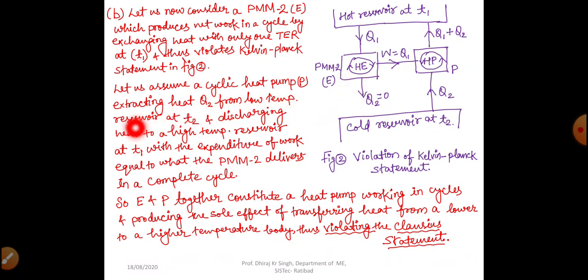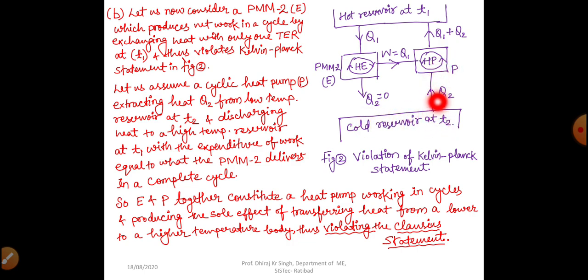Let us see further. Let us assume a cyclic heat pump P extracting heat Q2 from a low temperature reservoir at T2. So this is heat pump P, which is extracting heat Q2 from the cold reservoir at T2. This is the low temperature reservoir.